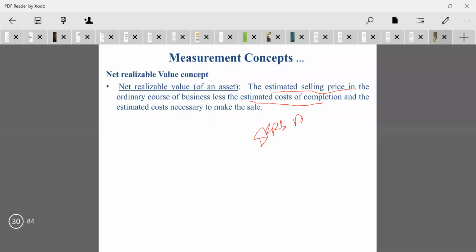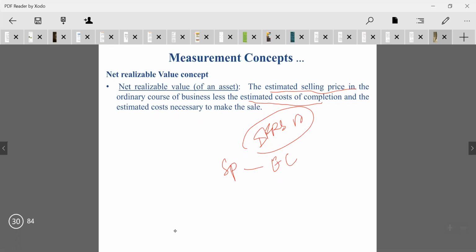After IFRS 13 and the others are finished, we need to evaluate an asset value as net realizable value. When valuing it, it is a value of the selling price. The selling price we need to consider in the ordinary course of business, which should be subtracted by the estimated cost of completion and the estimated cost necessary to make the sale. All the associated costs needed to make the sale, when we subtract them, what we get is the net realizable value.